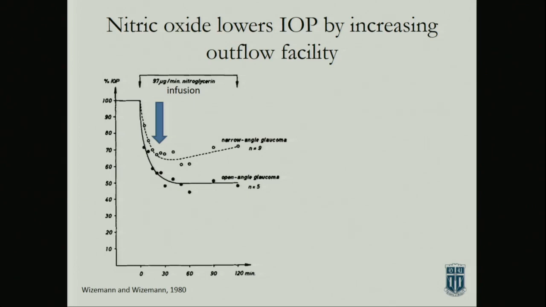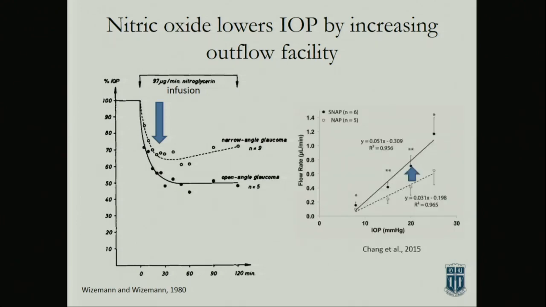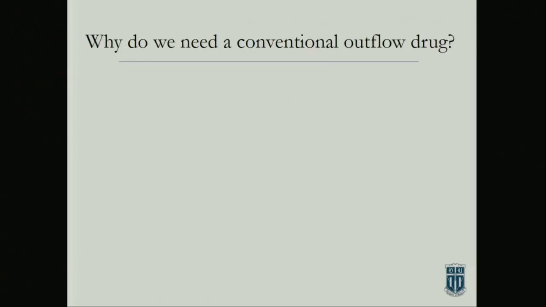And nitric oxide, if you just take the NO, a pure NO donor, you can see that you decrease IOP both in narrow angle and open angle glaucoma patients. And this was work done with a student that Daryl and I shared, showing an increase in outflow facility with the nitric oxide donor. So it's decreasing IOP and doing that by increasing outflow.